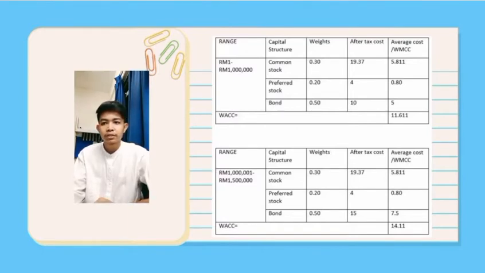So next we have to do 1 million to 1.5 million. We have to do the same, listing it like before. The difference is at the bond. After tax cost will be 15%. So 0.5 multiplied by 15%, you will get 7.5. So we add all the average costs and we will get 14.11.